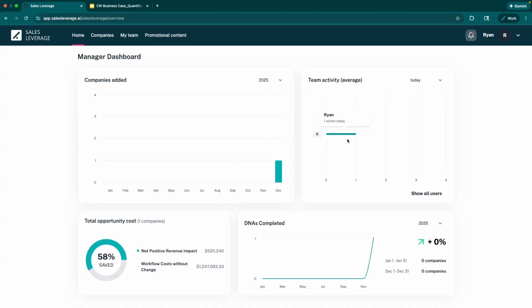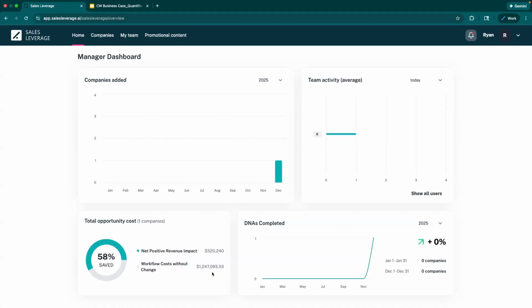You can look at team activity, anybody that's on your team that's entering new accounts here. The total opportunity cost shows an aggregate of what you're potentially saving companies from an operational expense standpoint. We'll get deeper into that in a minute. But we're talking about the workflow cost without any change. That's what this company was spending today. And again, this is just sample data, just for the purpose of a demo.